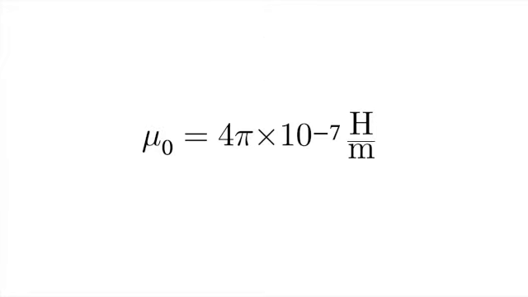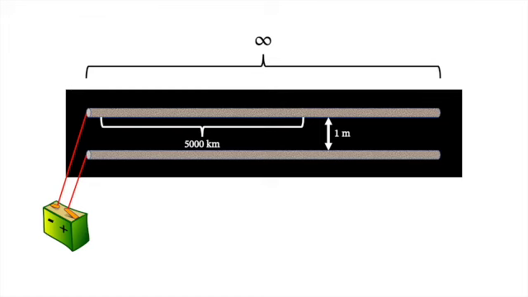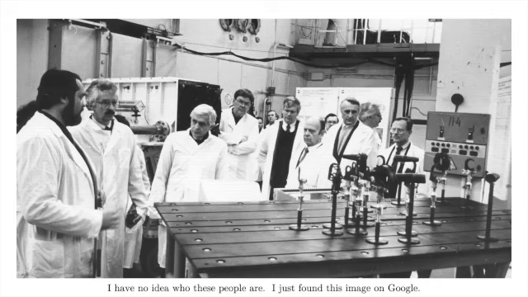This definition was nice because it meant that the magnetic constant mu0, also known as the permeability of free space, was equal to exactly 4 pi times 10 to the negative 7th henries per meter. However, as time went on and electrical measurements became more and more delicate, scientists decided they needed a more precise definition for the ampere, preferably one based on something that could actually be measured without using infinitely long metal rods. They needed a physical constant. They needed the elementary charge.